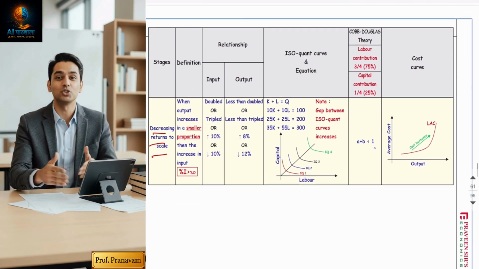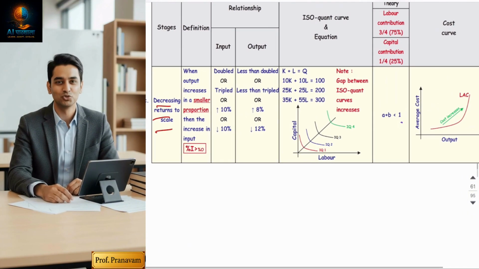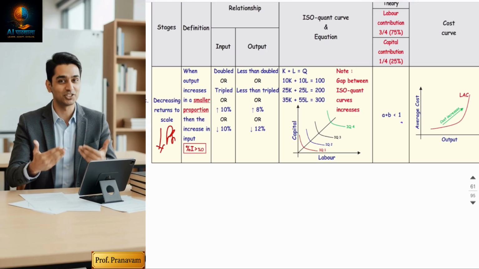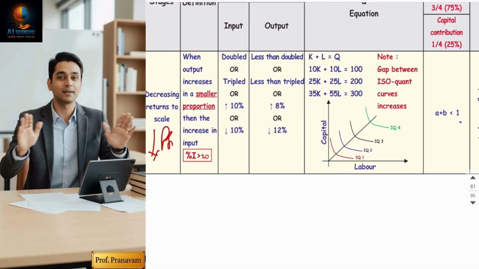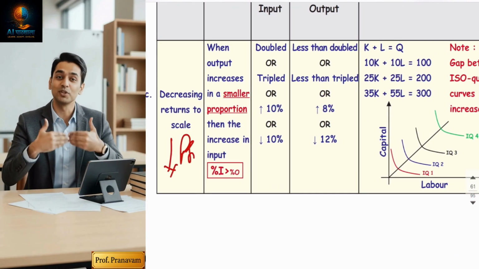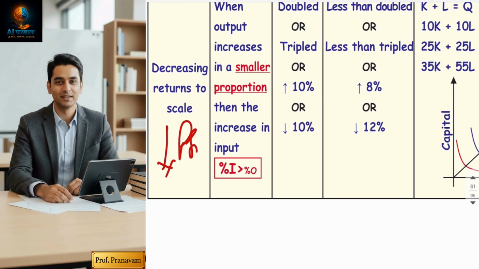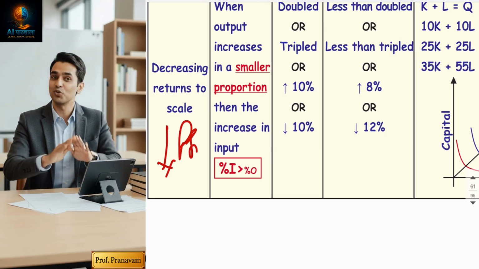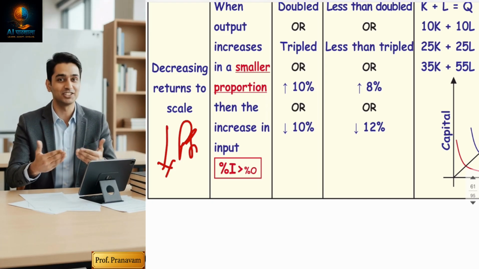Okay. Third stage, decreasing returns to scale. Decreasing means profit is falling. Guys, profit falls when cost increases. Am I correct? And how does the cost increase? When input is more, output is less. With more input, you are producing lesser output. It means your cost will increase because you are wasting your raw material, land, labor, capital, entrepreneur.